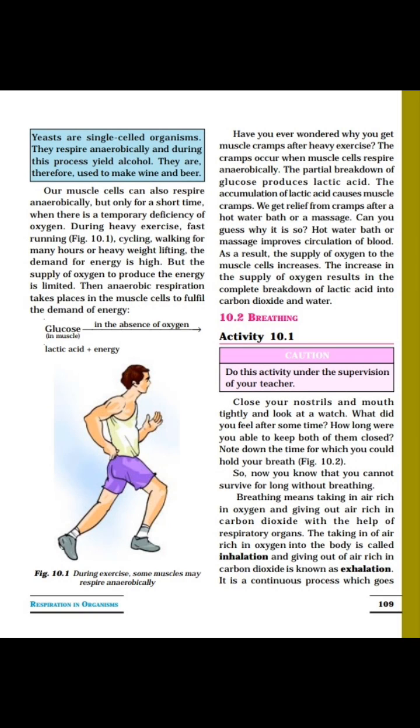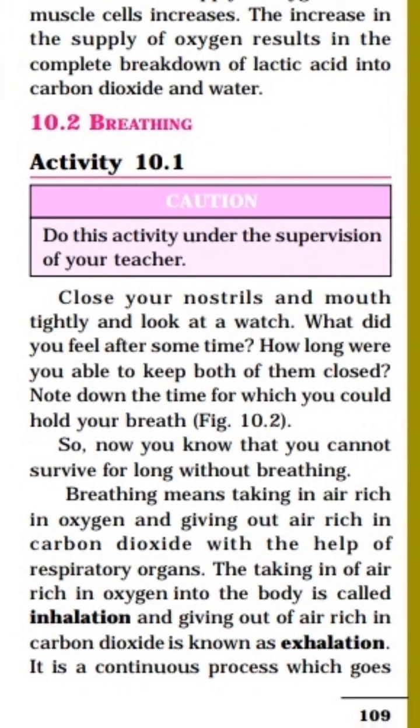Good morning students. Our chapter number 10, Respiration in Organisms, is going on. In the first period, we learned about cellular respiration, aerobic and anaerobic respiration, how our body respires anaerobically, how we get muscle cramp, and how to get relief from muscle cramp. Today we will see the remaining part of this chapter. Now see our next point, breathing.